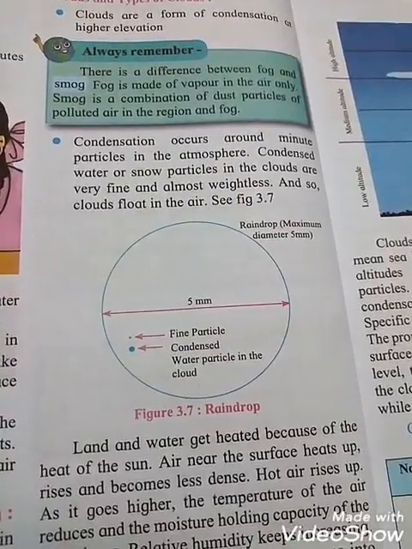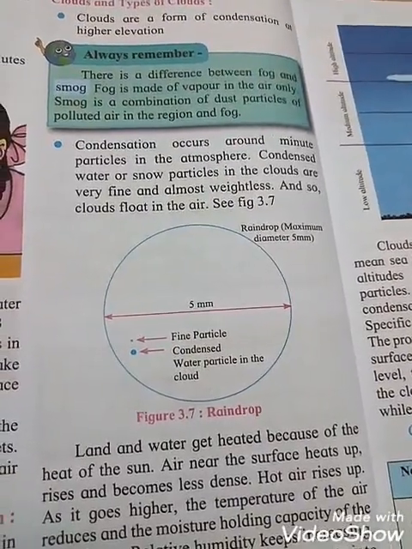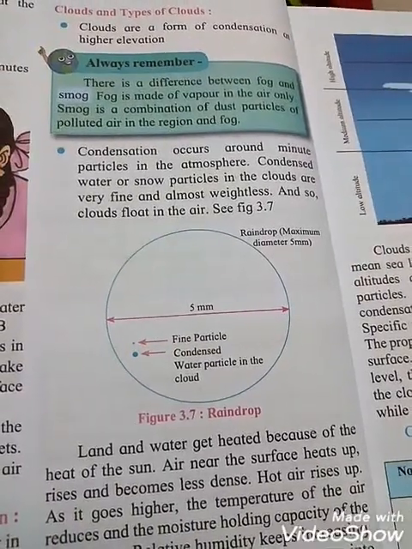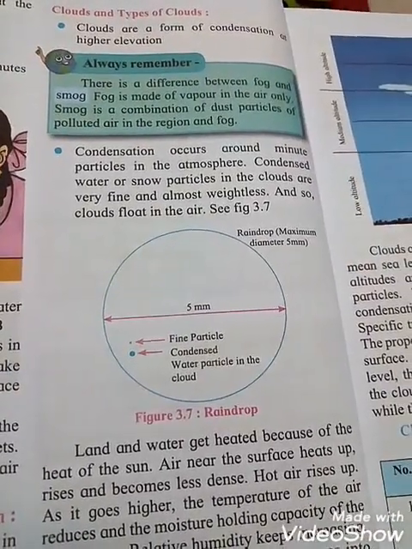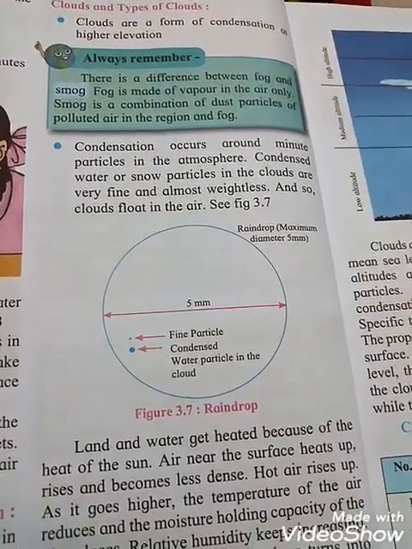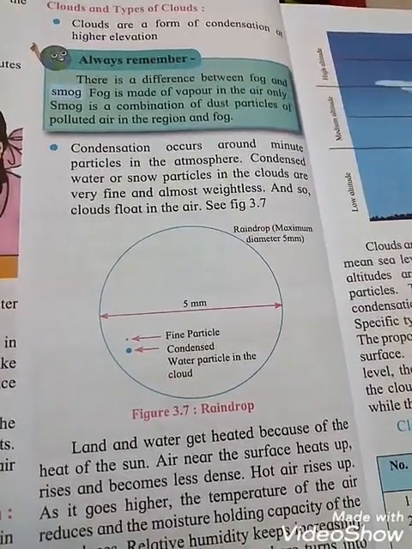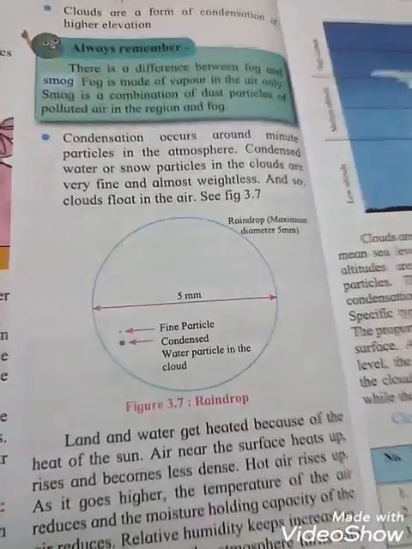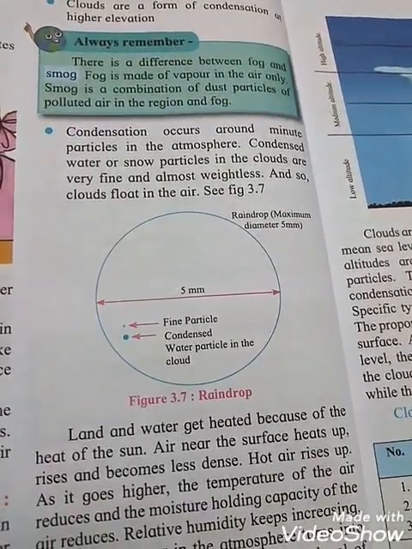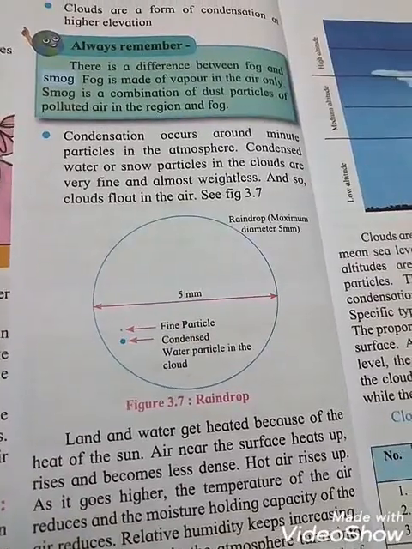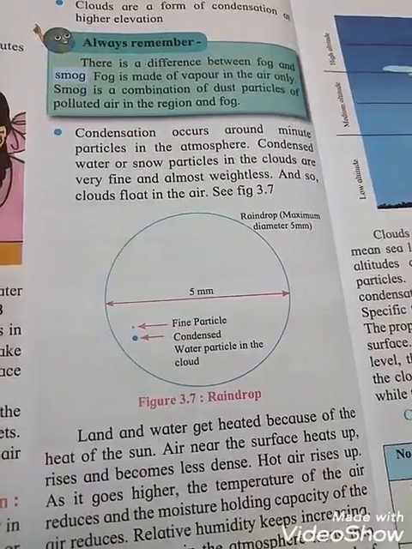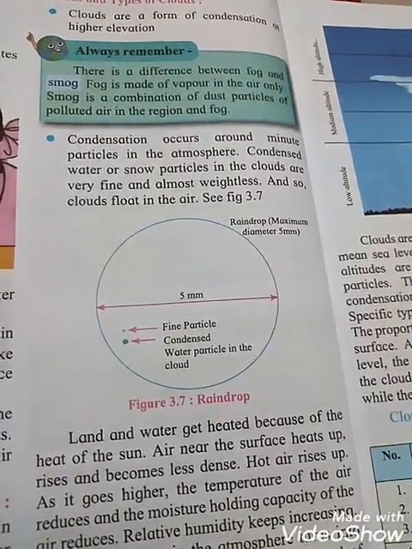Condensed water or snow particles in the cloud are very fine and almost weightless, and so clouds float in the air, means move in the air. See the student, that raindrop, figure 3.7 raindrop. See, raindrop maximum diameter 5 mm. Can you see that fine particles and condensed water particles in the clouds?